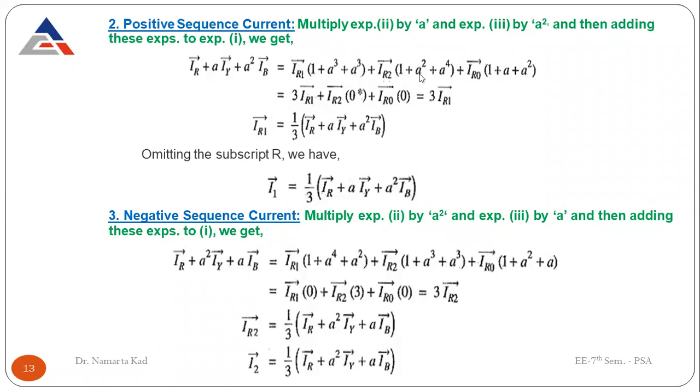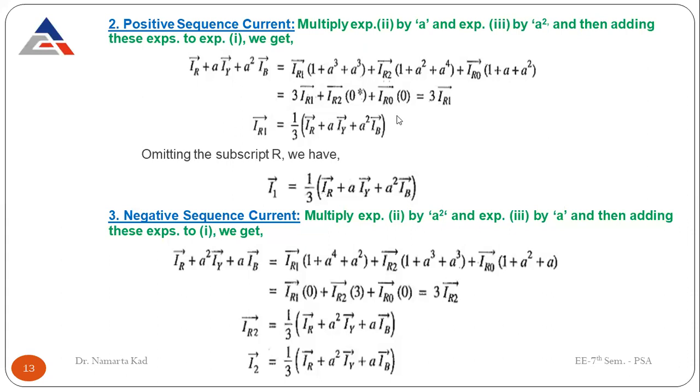And here A square, what is A4? A4 is equal to A. That is A cube into A. So A cube is 1 and we are left with only A. So it comes out to be 1 plus A square plus A, which is 0. Then next again 1 plus A square plus A, that again is 0. And this together gives you 3 times IR1.